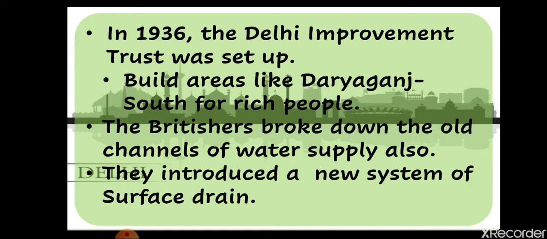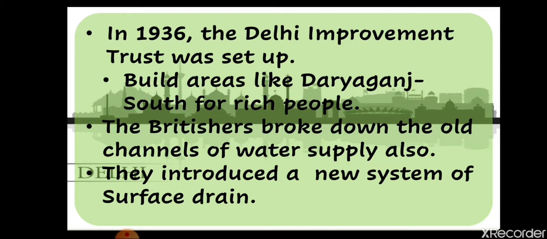People started suffering from lack of water because the population was very high. So that is why people started suffering from all this, and this scheme that Britishers introduced for extending the city of Shahjahanabad was not that successful.